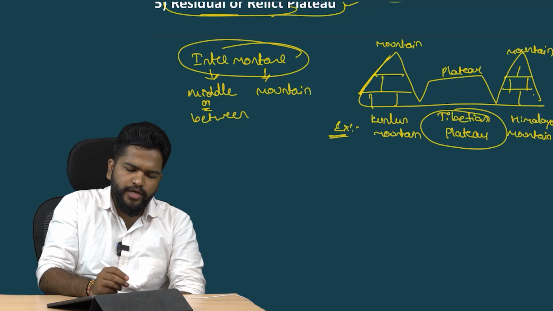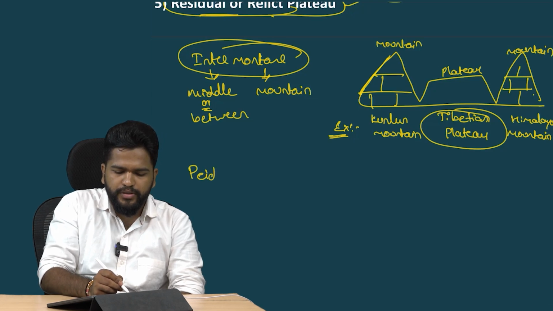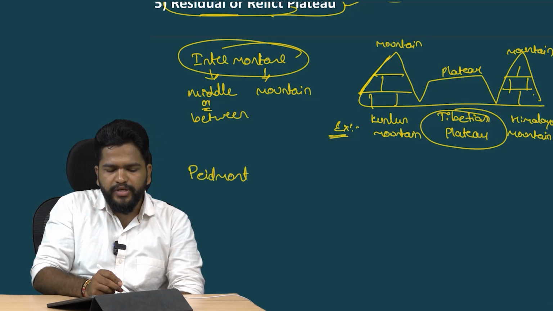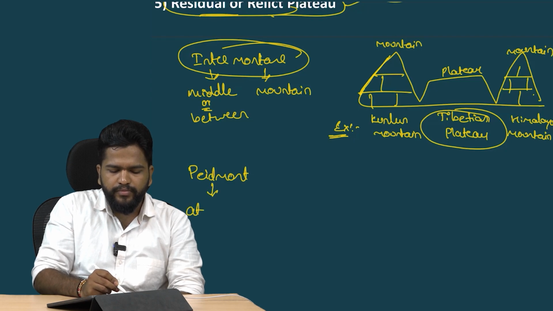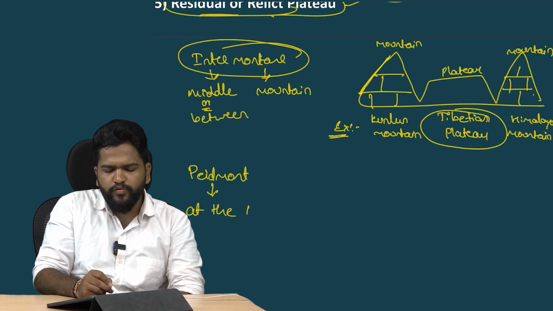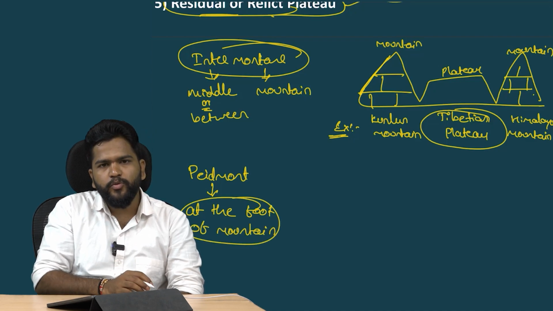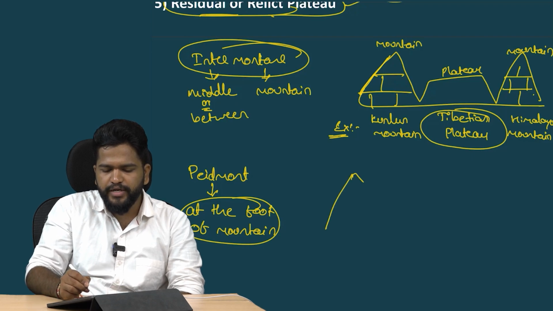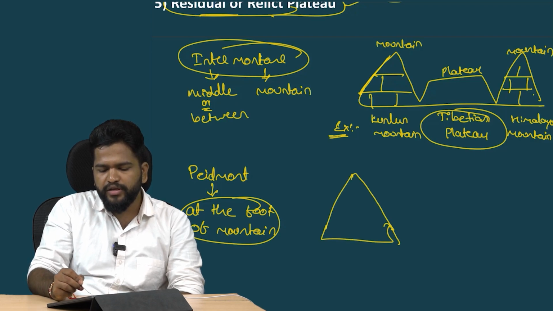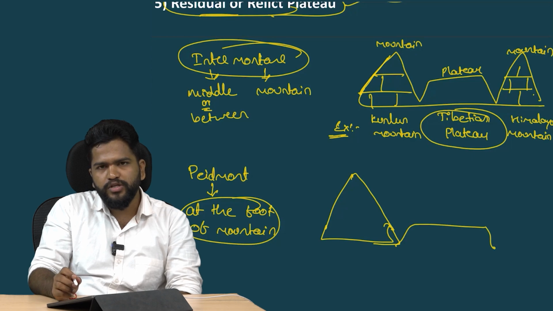So next, coming to the Piedmont plateau. Piedmont means at the foot of mountains. The plateau that forms at the foot of the mountain is known as Piedmont plateau. For example, considering a mountain, at the foot of the mountain, if a plateau forms, it is known as Piedmont plateau.